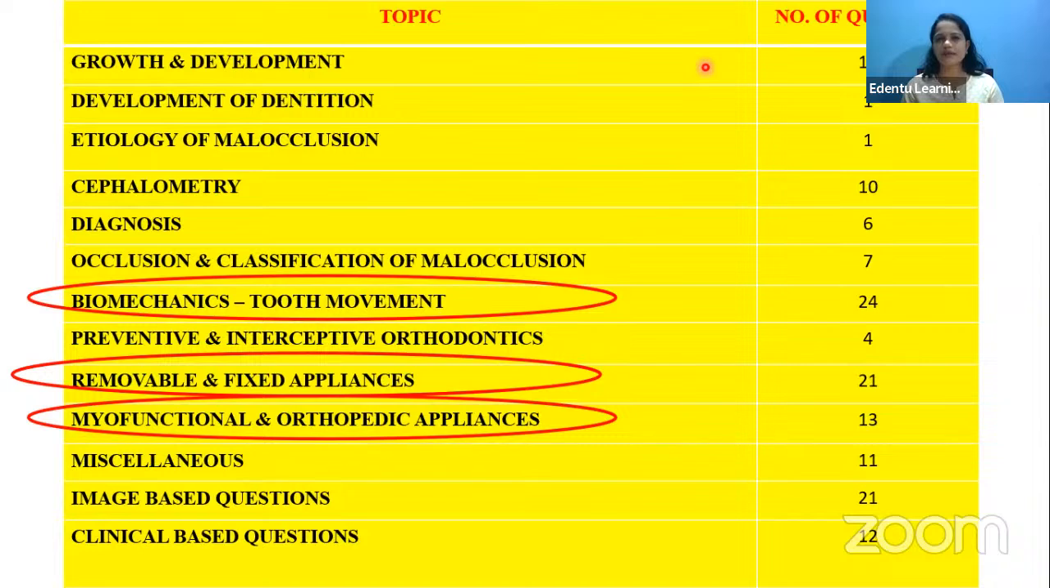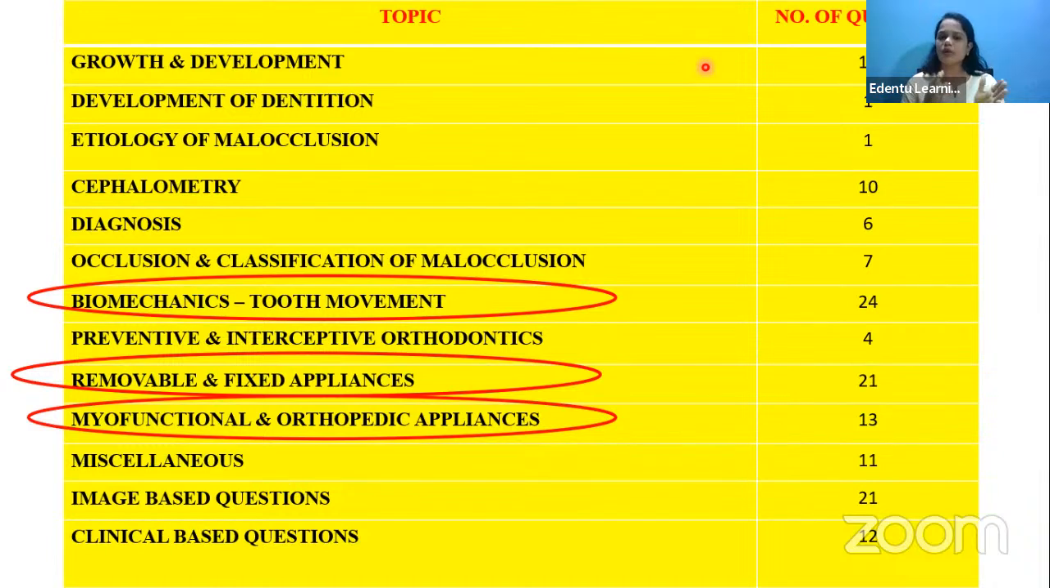Like the ugly duckling stage and all the other transient malocclusions, you should be focusing on it. But development of dentition is not a favorite topic, I think, because not many questions were asked from that. Then coming to the etiology of malocclusion, all the habits, thumb sucking, mouth breathing, and tongue thrusting, all the habits. Along with the habits, you study the treatment plan also.